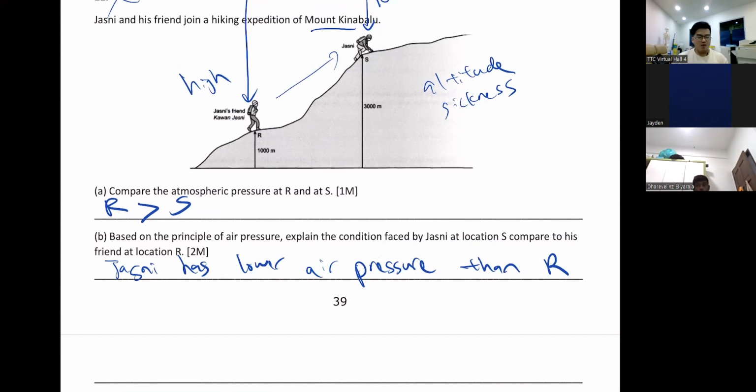You might say, sir, I go to Genting, right? Genting is a high mountain, right? Yes, it is. But why don't I feel shortness of breath? Why don't I feel altitude sickness? Because Genting is not very high. Genting is like a small hill. Not a small hill, it is a mountain, but it's not a very big mountain. I'm talking about Kinabalu, really high mountains. Genting is okay. You don't see people with shortness of breath in Genting, right? No.